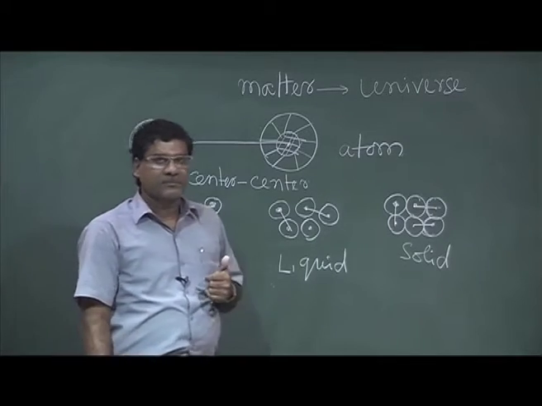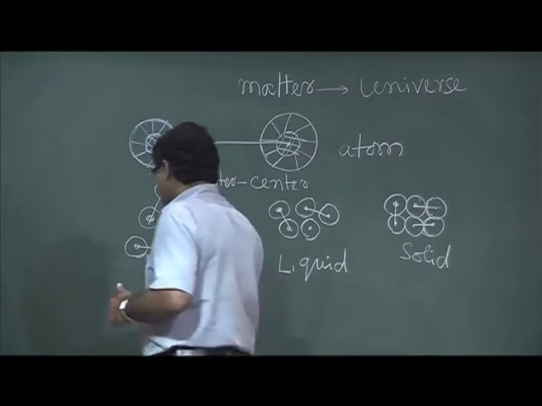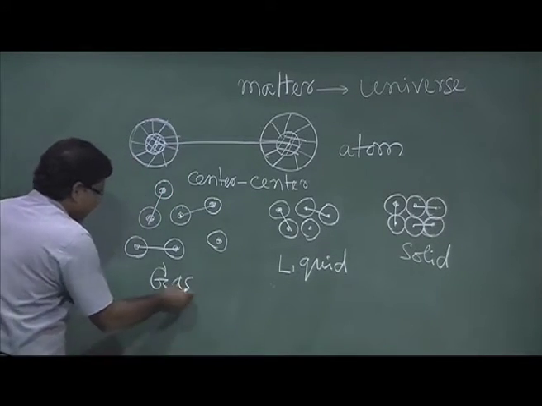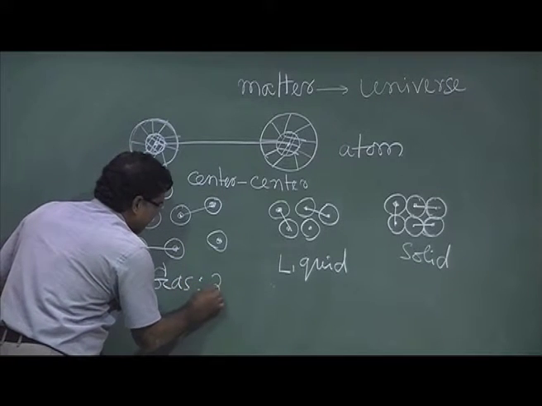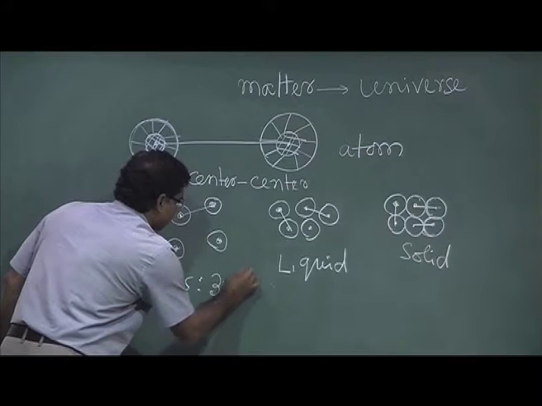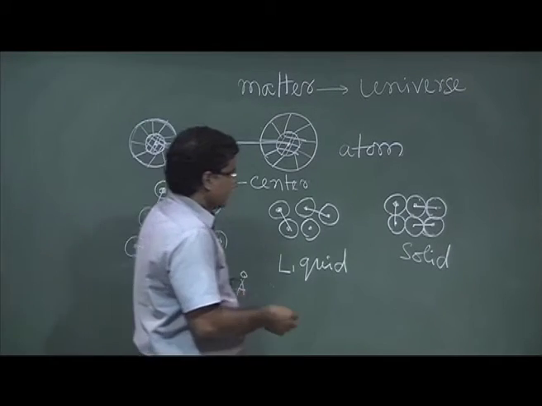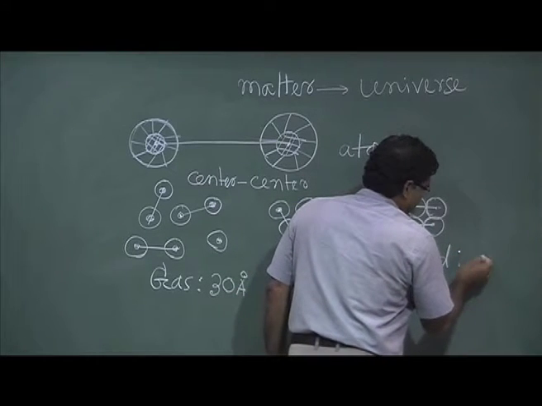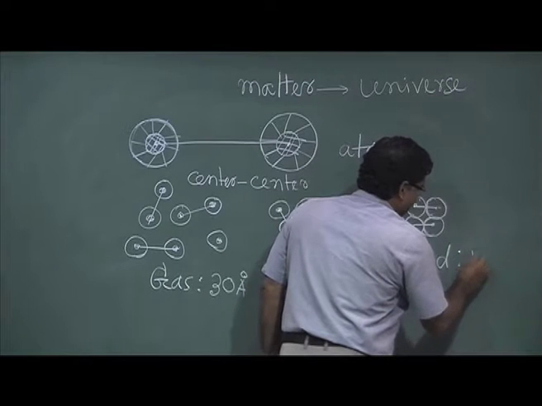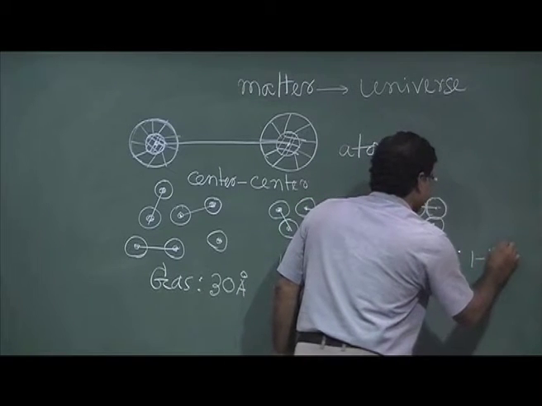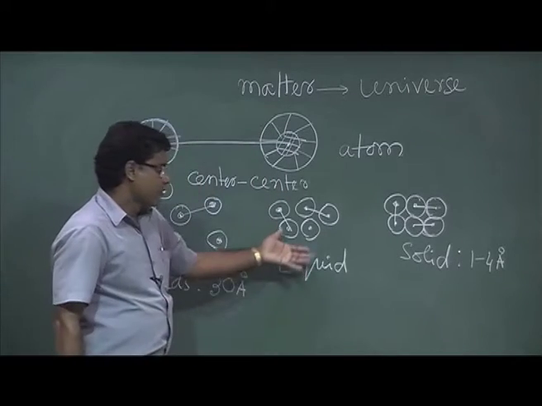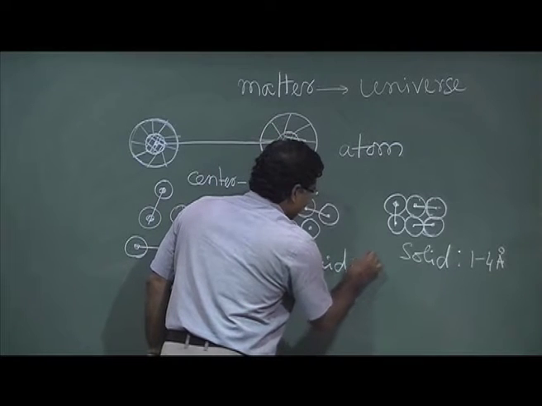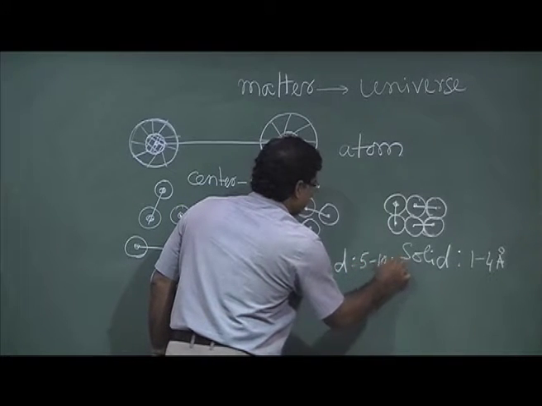In the case of the gaseous state, the average interatomic distance is around 30 angstrom, and in the case of solid the interatomic distance is in the range of 2 to 4 angstrom, and liquid is in between, around 5 to say 10 angstrom.